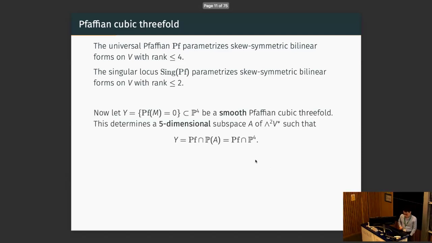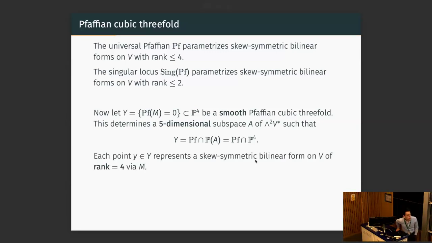Now we want to study cubic threefolds. Let's be given a Pfaffian cubic threefold Y. So this gives a 5-dimensional subspace A in wedge 2 V dual. Namely, you can just realize Y as the linear section of the universal Pfaffian with some P4. And since Y is smooth, each point will correspond to a skew symmetric form of rank exactly 4, because if it's smaller, it will be singular.